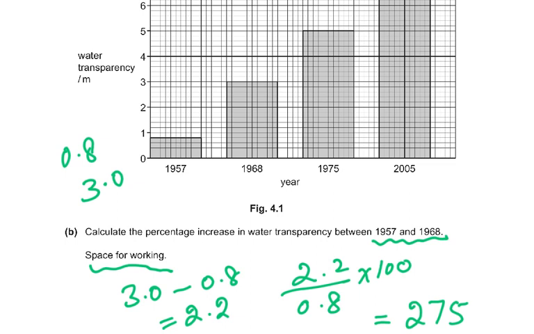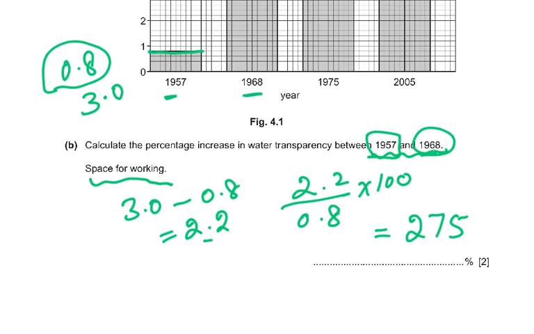How do you calculate the percentage increase? So in 1957, it was 0.8, and then in 1968, it was 3.0. So this is 1968 and this is 1957. So 3.0 minus 0.8 is 2.2. So 2.2 divided by the original, which was 0.8, times 100, and this is equal to 275%.